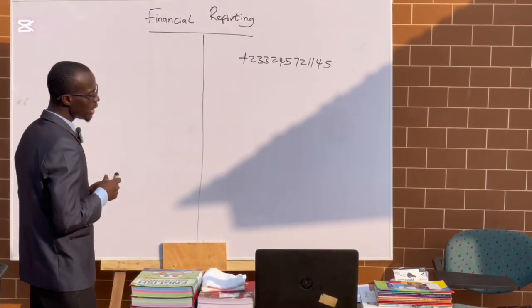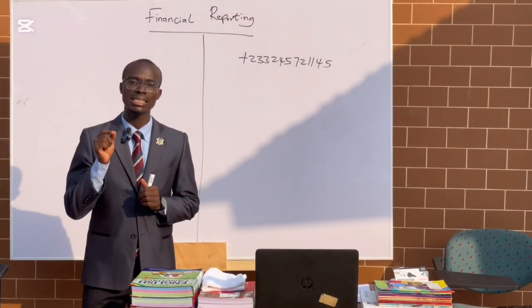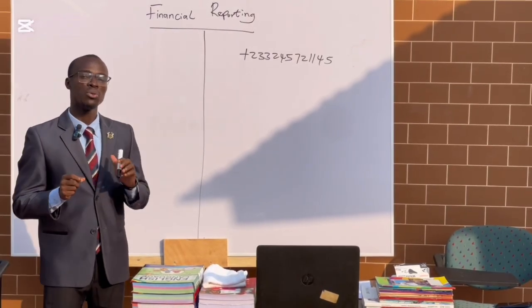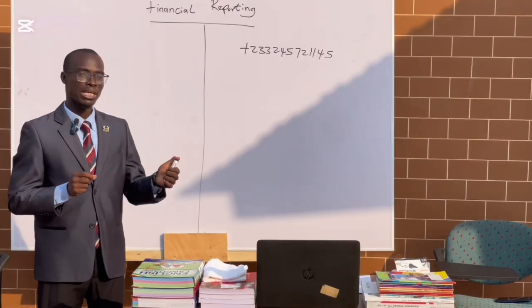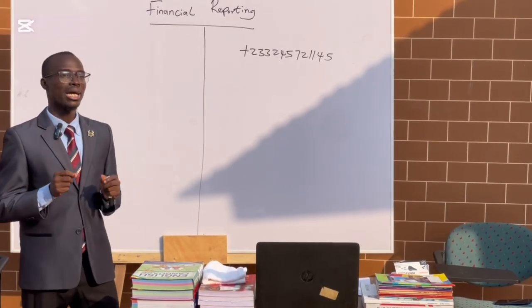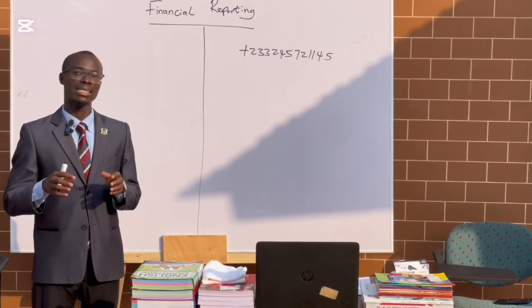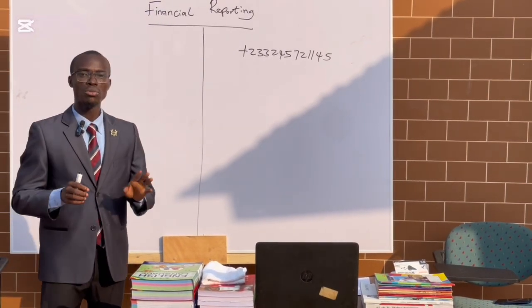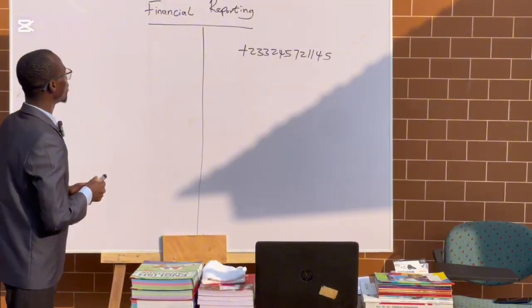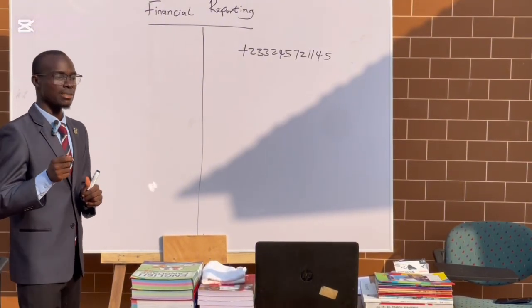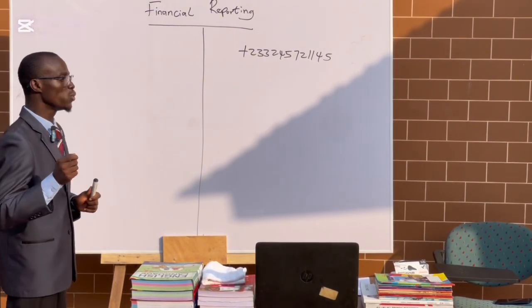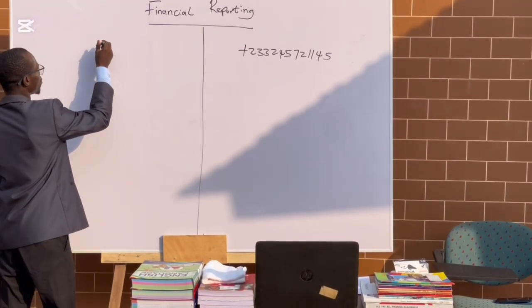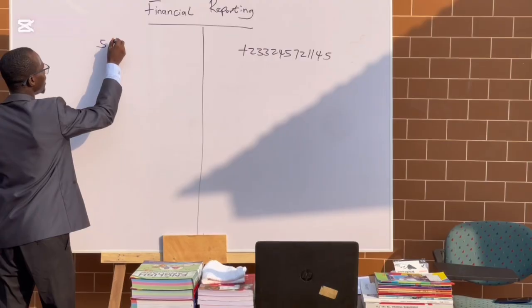The part 1 of the consolidated financial statement that we did yesterday has been posted on all our social media platforms that I just mentioned to you. You can go in there and get the full content of part 1, so that when you are watching part 2, you won't be stranded. Today we're going to continue with part 2, which is going to be based on the 5 basic principles of working.